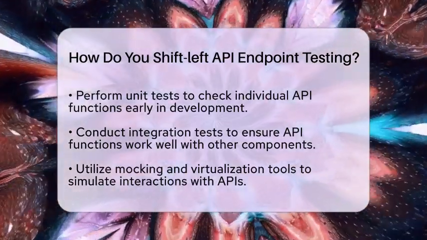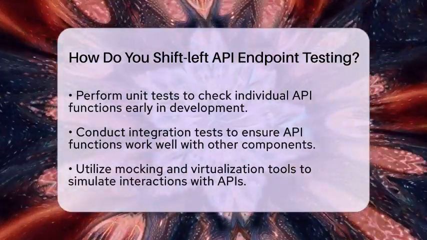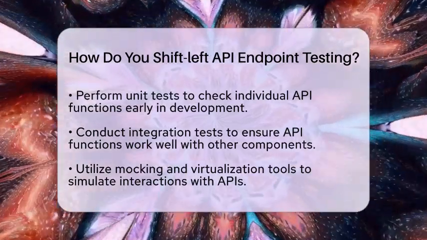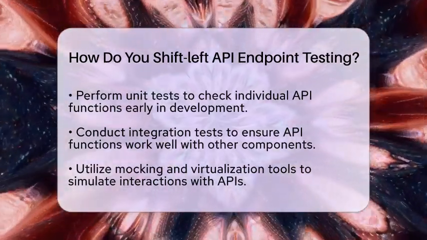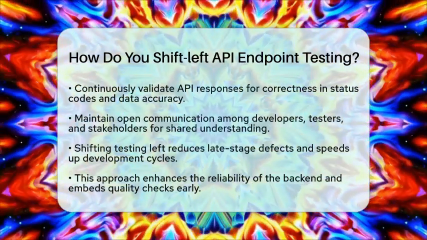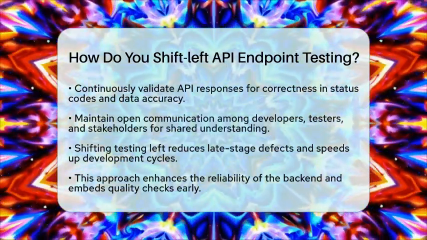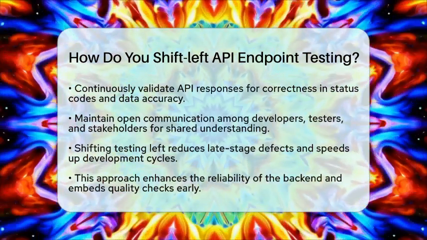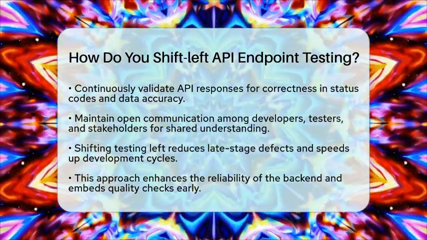Continuously validating API responses is key to ensuring everything works as expected. Check for correctness in status codes, response formats, data accuracy, and error handling. Automated tests can help verify these aspects consistently throughout the development cycles.